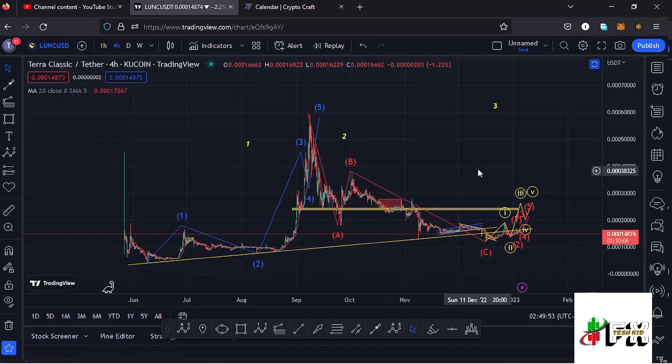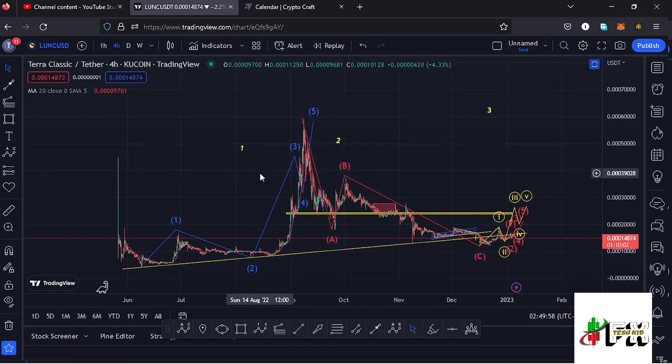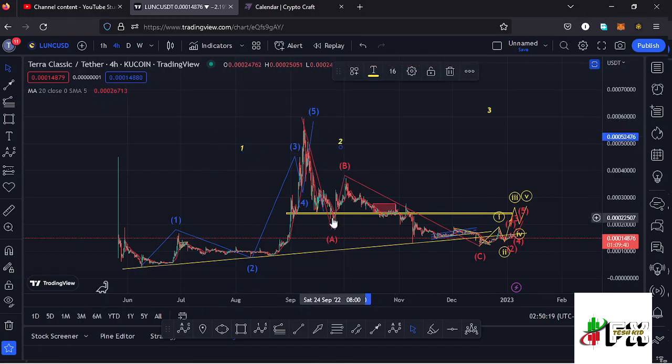And allow me to kickstart the video here on the 4-hour chart by first giving you a brief of what has been happening here on the Lunc chart, where you can see that Lunc, from these low prices that we had been trading within, we saw a 5-wave structure taking us back to around the 0.00059 mark, and also completed the formation of that higher Elliot wave count 1 to the upside. And whatever we expected next after seeing the formation of a higher Elliot wave count 1 is the formation of a higher Elliot wave count 2, which is a corrective wave.